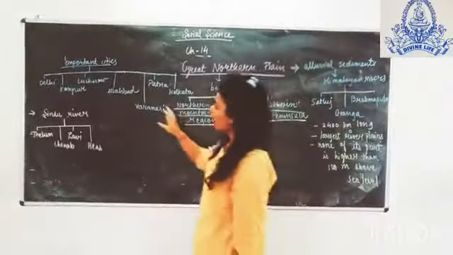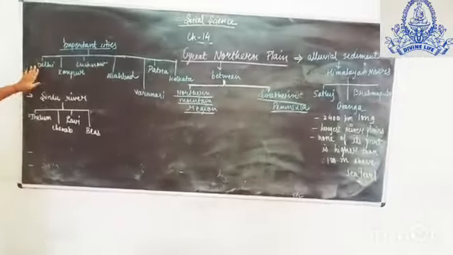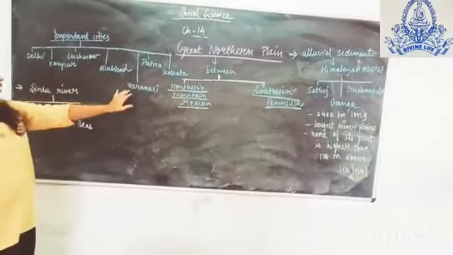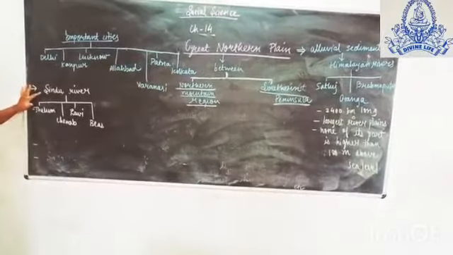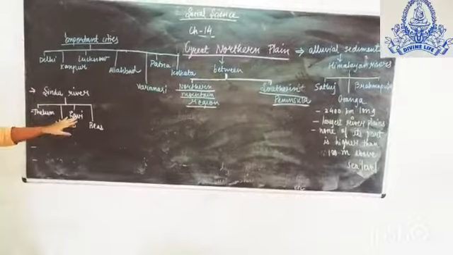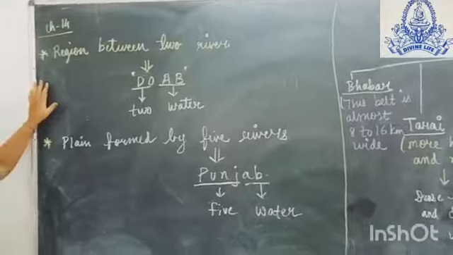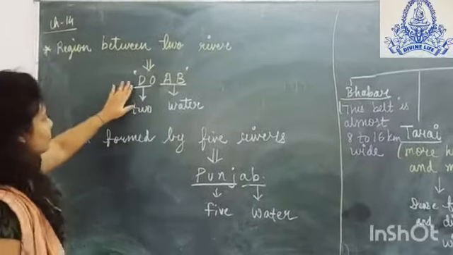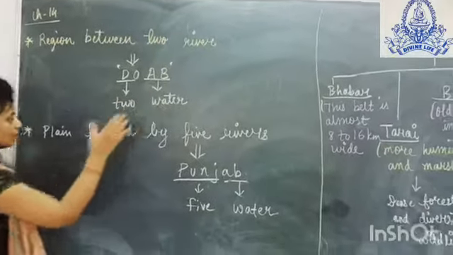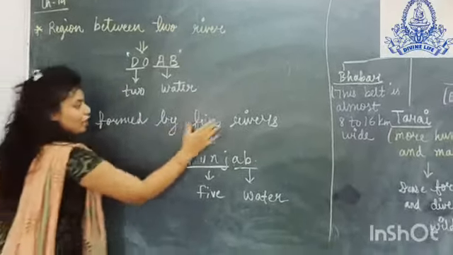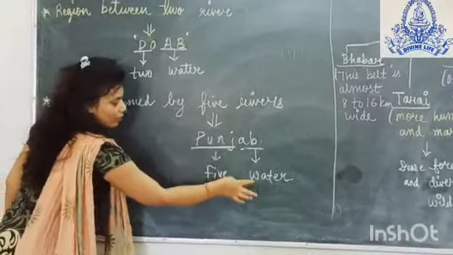Now we talk about the important cities of these plains. The important cities situated in these plains are Delhi, Kanpur, Lucknow, Allahabad, Varanasi, Patna and Kolkata. Next, the Sindhu river and its tributaries are Jhelum, Chenab, Ravi and Beas. The region between two rivers is known as Doab, D-O-A-B. Here DO means two, AB means water. Similarly, the plain formed by five rivers is known as Punjab, Panch means five, AB means water.